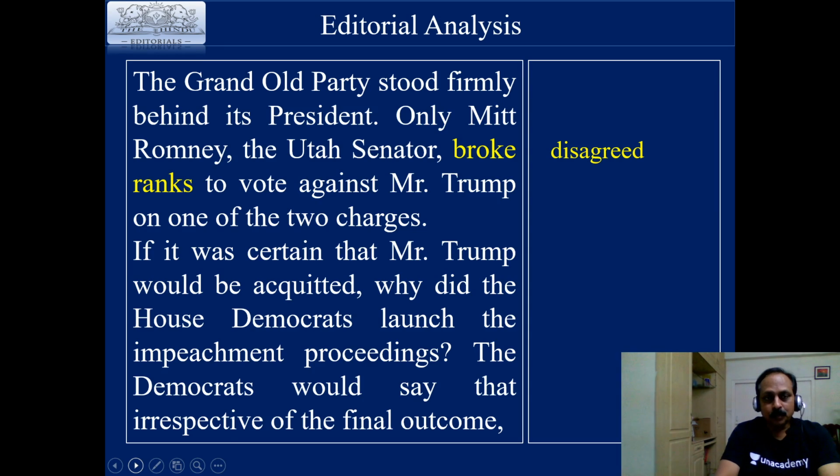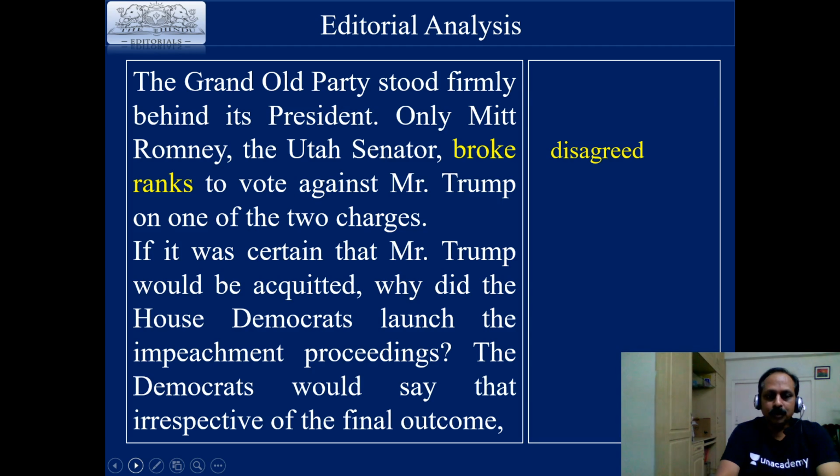And what happened party-wise? The grand old party stood firmly behind its president. Only Mitt Romney, the Utah senator, broke ranks to vote against Mr. Trump on one of the two charges. So it talks about how the party responded to the impeachment charges. The party stood firmly behind its president, firmly, very strongly. And there was an exception. Only Mitt Romney, the Utah senator, broke ranks. Break ranks, that is an idiomatic expression. It means disagree. So he disagreed. Otherwise, the party stood behind Mr. Trump.